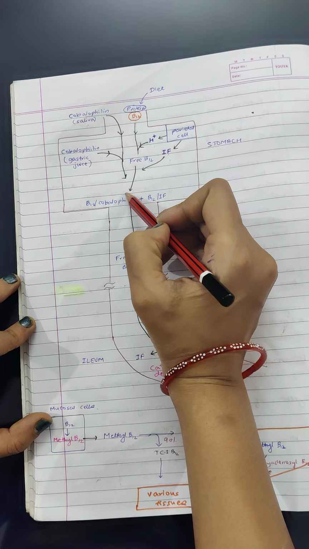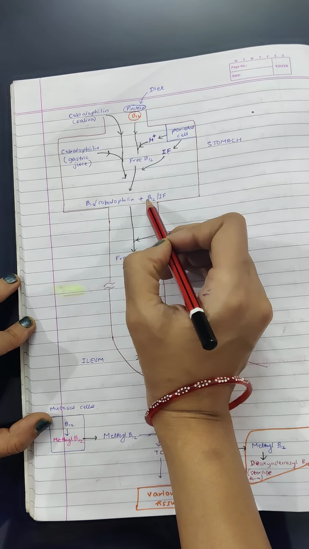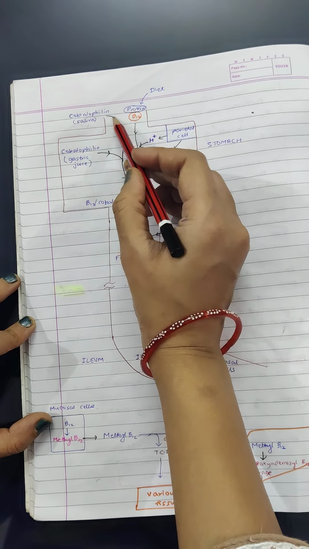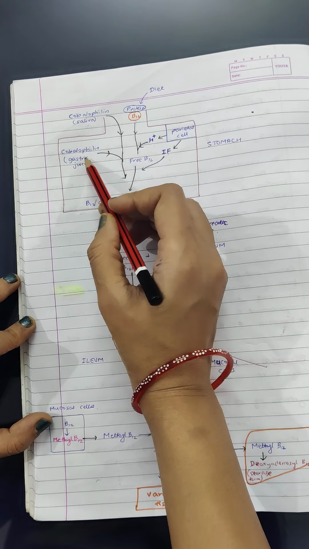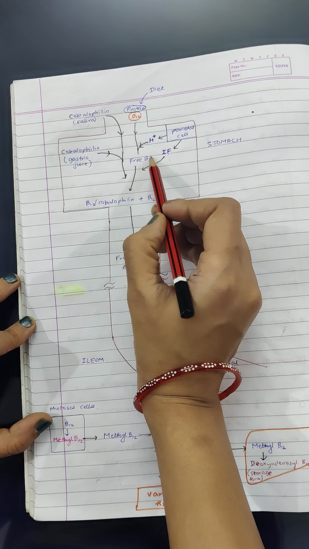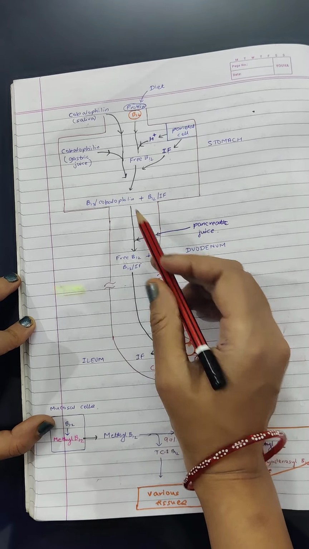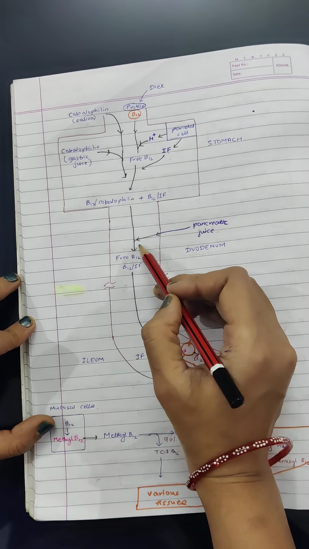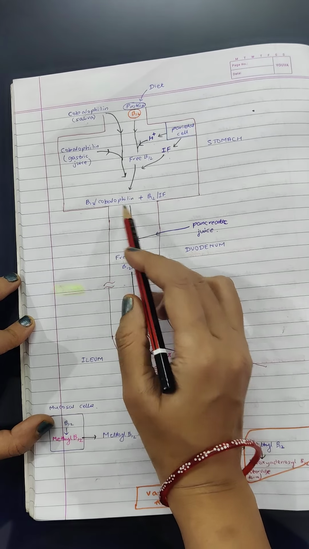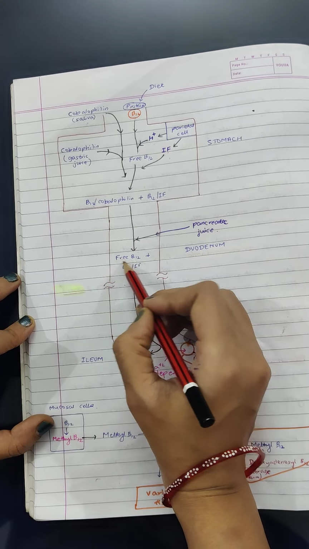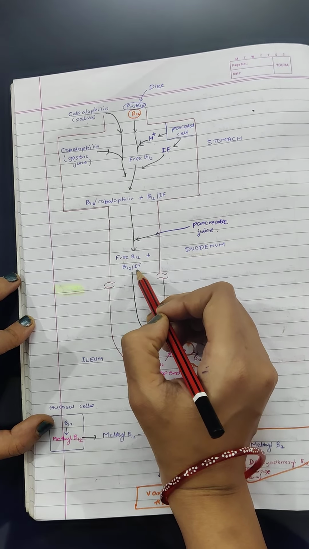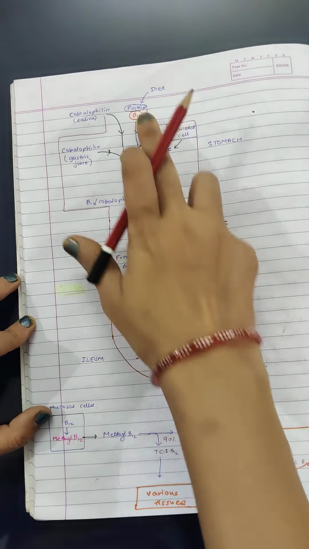This intrinsic factor will bind to the B12 to form B12 intrinsic factor complex. The cobalophyllines from the saliva, also from the gastric juice, also bind to the free B12 to form B12 cobalophylline complex. What happens in the duodenum? Pancreatic juice is released, bicarbonate, so the cobalophyllines are degraded. There will be either free B12 or B12 intrinsic factor complex. Okay, up to this we have discussed.